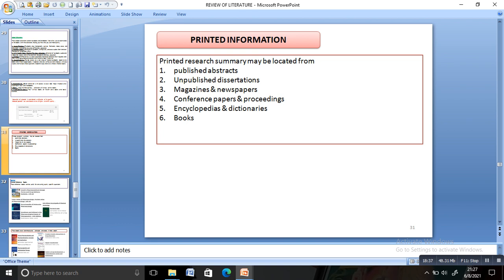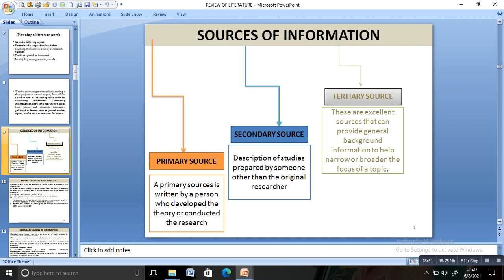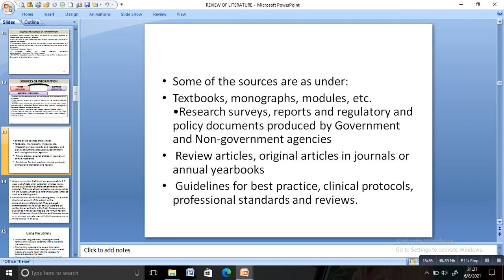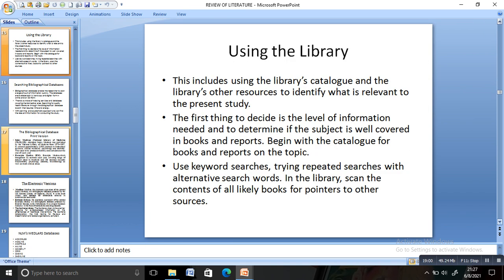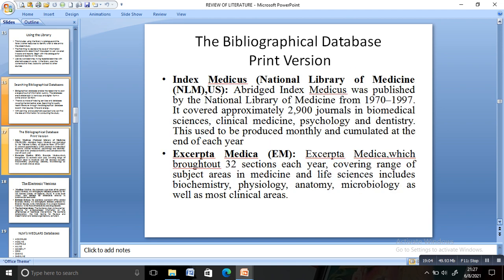So we can have a glance once again at the sources of information: we have primary sources, secondary sources and tertiary sources. Those examples we know. Then we have discussed the various databases. You can use the library. Then we can search the bibliographical databases. Under bibliographical databases, we have print versions and also online versions. Print versions are Index Medicus and Excerpta Medica. Electronic versions are Medline, EMBASE and Cochrane Library.